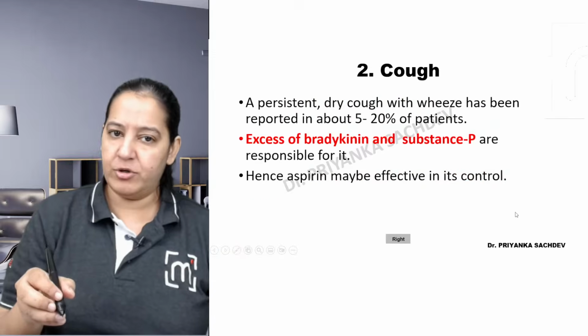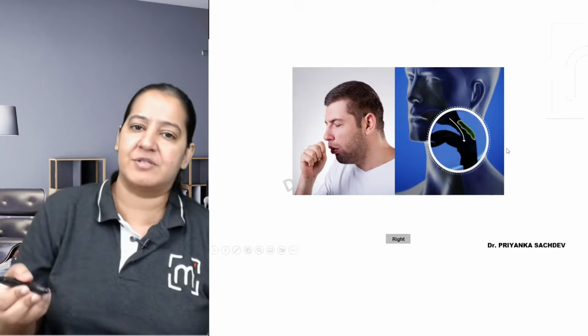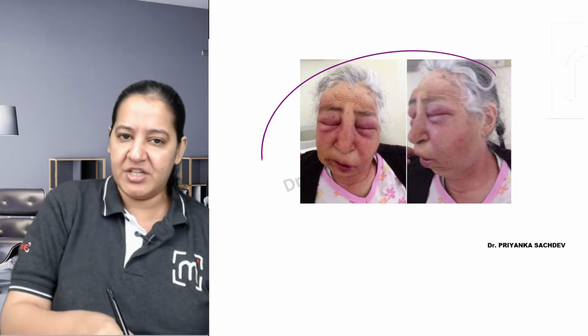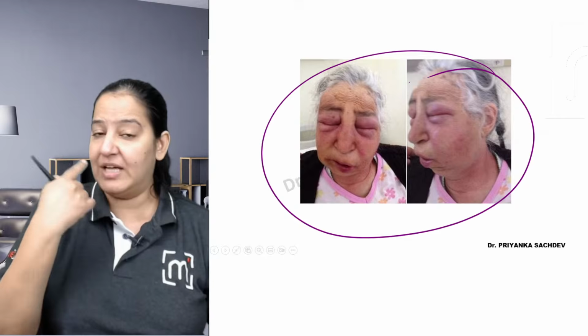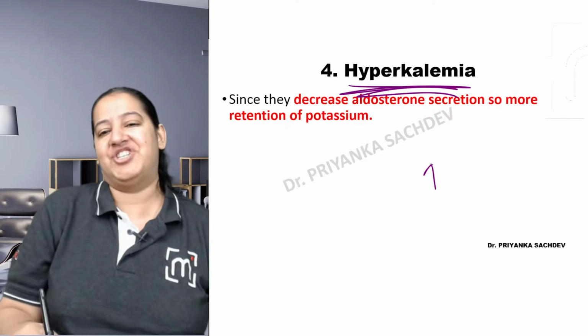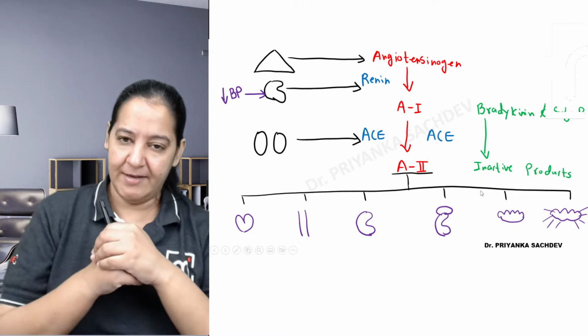Now hypotension is fine, cough is fine, you got the reason for the cough, excessive bradykinin and substance P. Angioedema has the same reason, bradykinin is there, the patient has swelling, angioedema especially of the lips, you got it. Now I want to explain the reason for this: increased potassium, hyperkalemia. Can you see this diagram? Can you see this diagram?